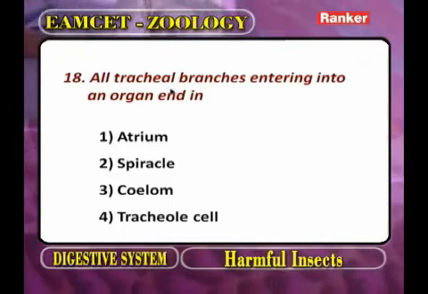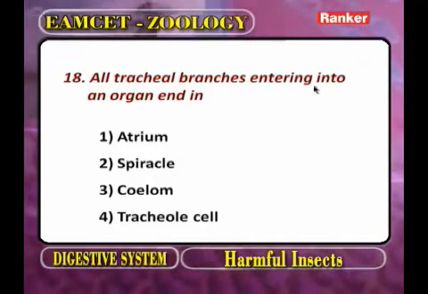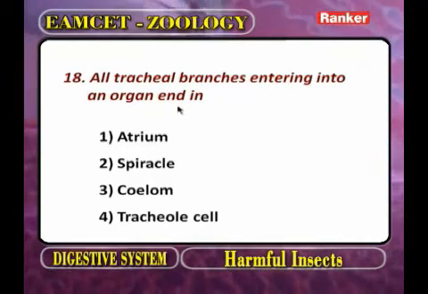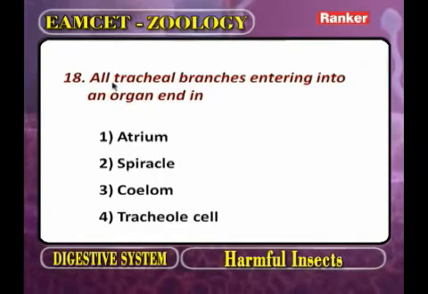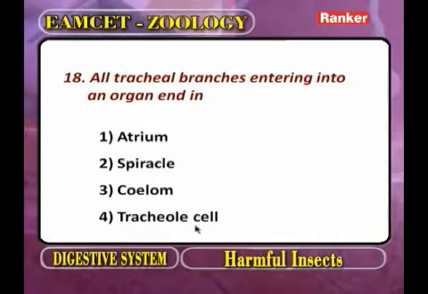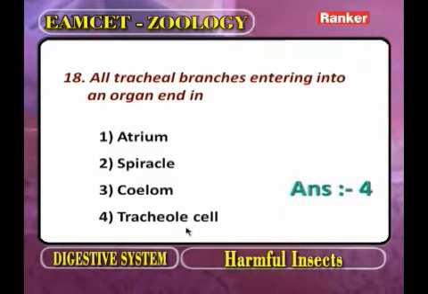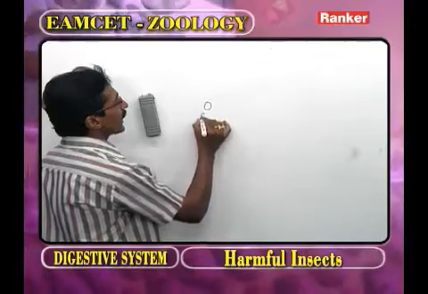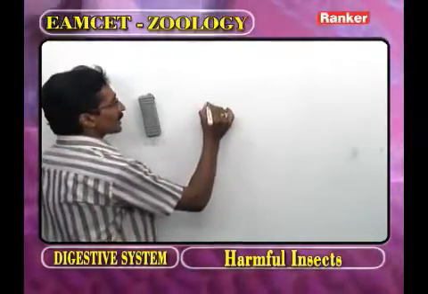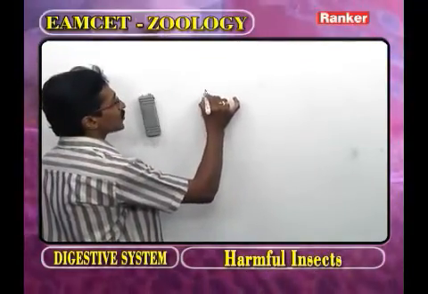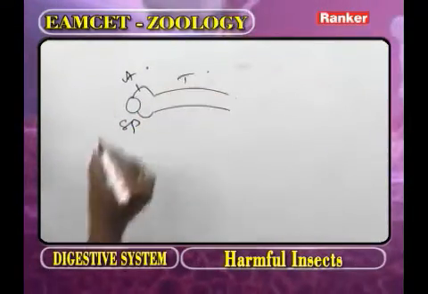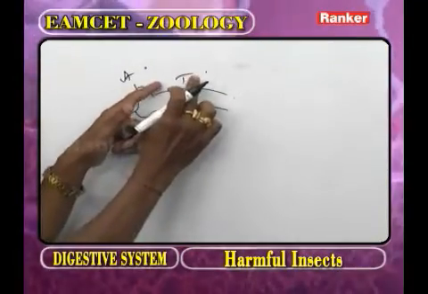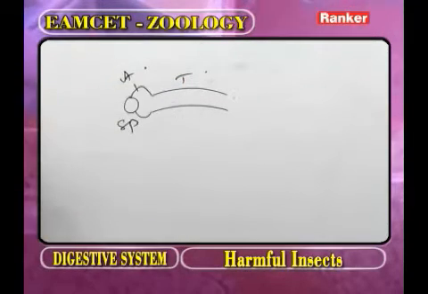All tracheal branches entering into an organ end in: one is atrium, one is spiracle, one is coelom, and tracheal cell. Now, as we observe the tracheal system, this part we call the spiracle, we know very well. The spiracle opens into a short tube called the atrium. The atrium opens into what we call the trachea. The trachea starts from the atrium.